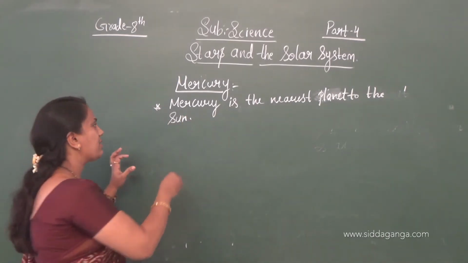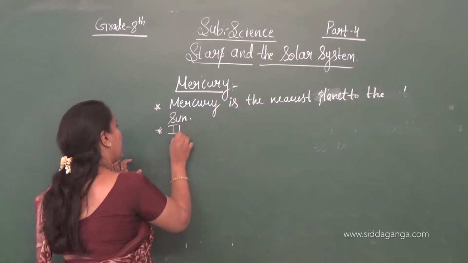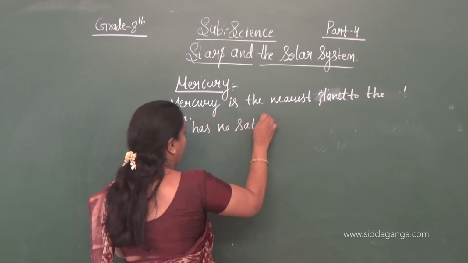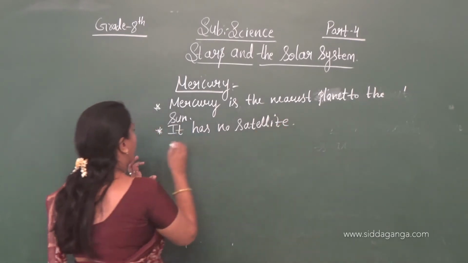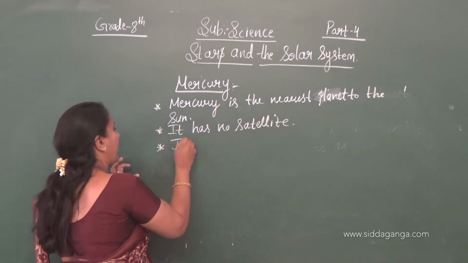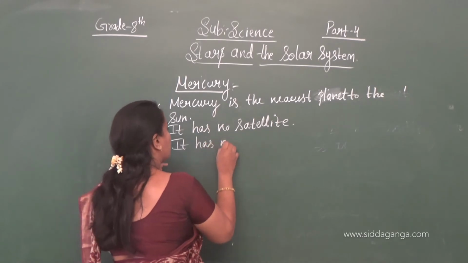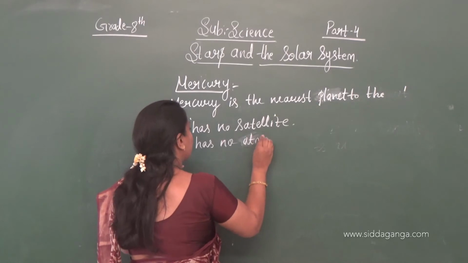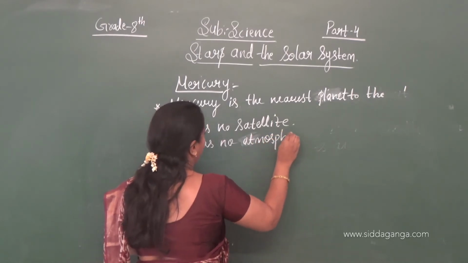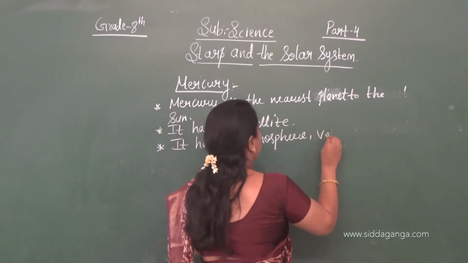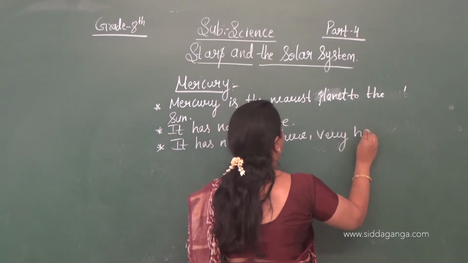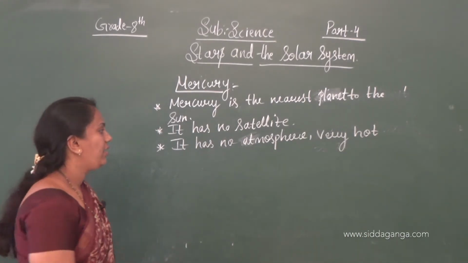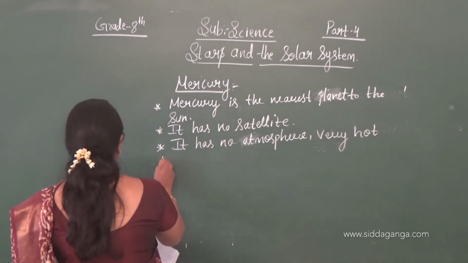It has no satellites, it has no atmosphere, and it has a very hot surface because it is very near to the sun.